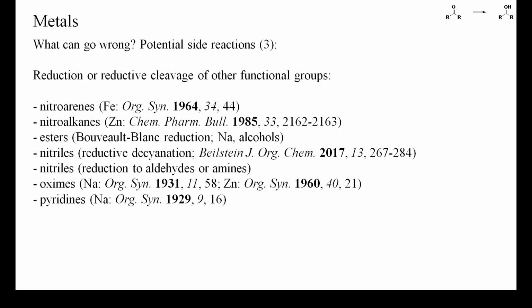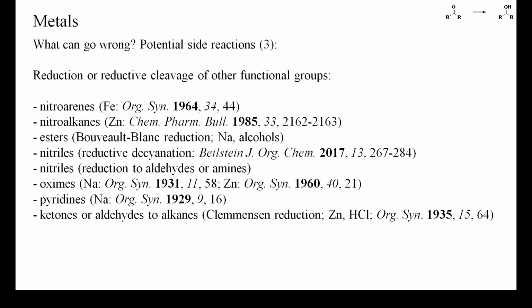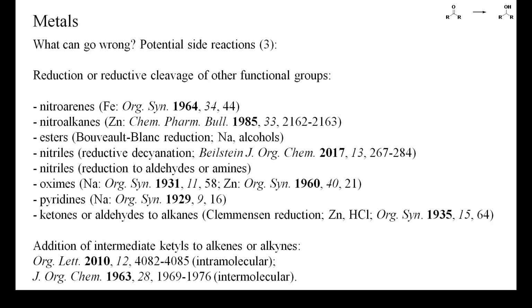Amines are also the main products when oximes or pyridines are treated with sodium. In the Clemmensen reduction, aliphatic or aromatic ketones are treated with zinc in the presence of concentrated hydrochloric acid, whereby alkanes are obtained, probably by intermediate formation of a zinc-carbene complex. Finally, ketyls may add to olefins or alkynes, both intramolecularly and intermolecularly. Thus, unsaturated ketones may cyclize or oligomerize upon treatment with electropositive metals.